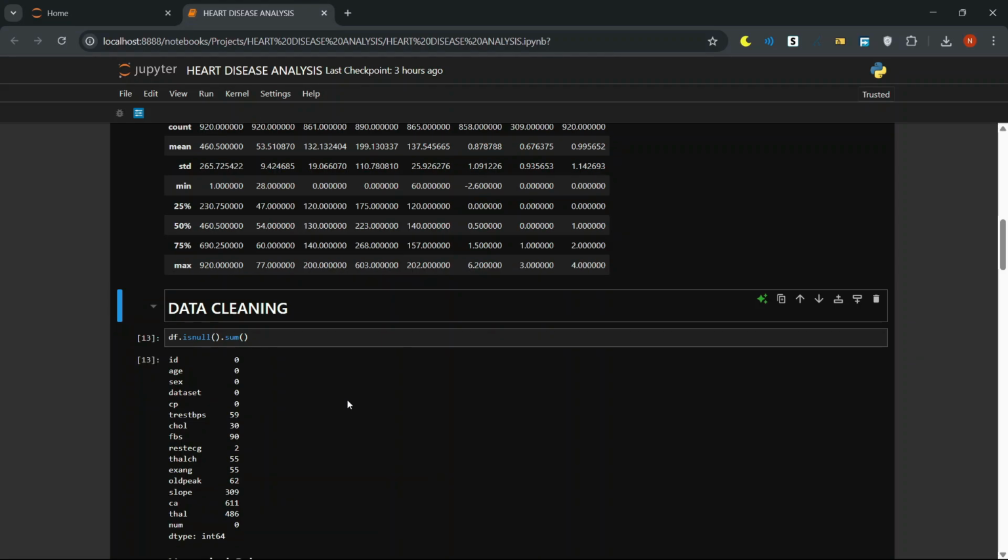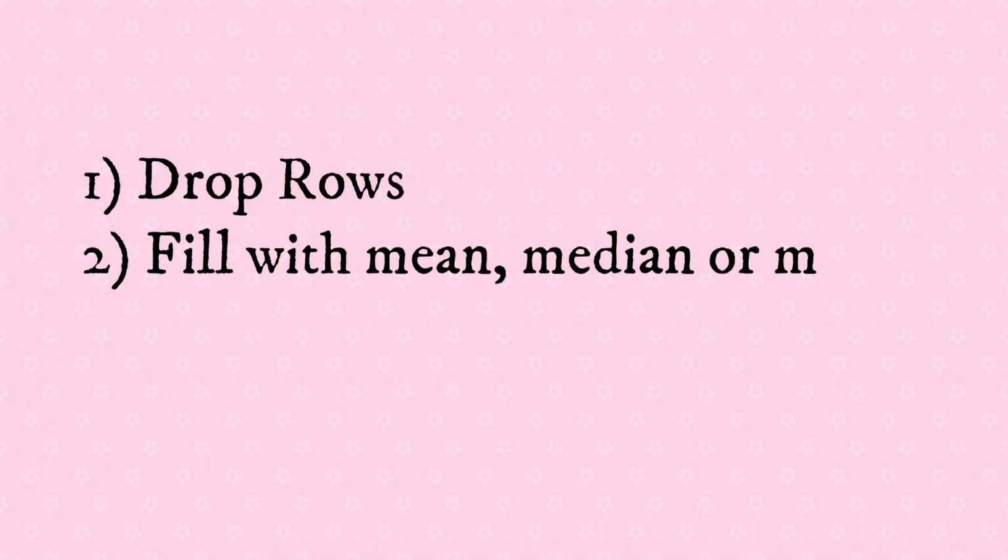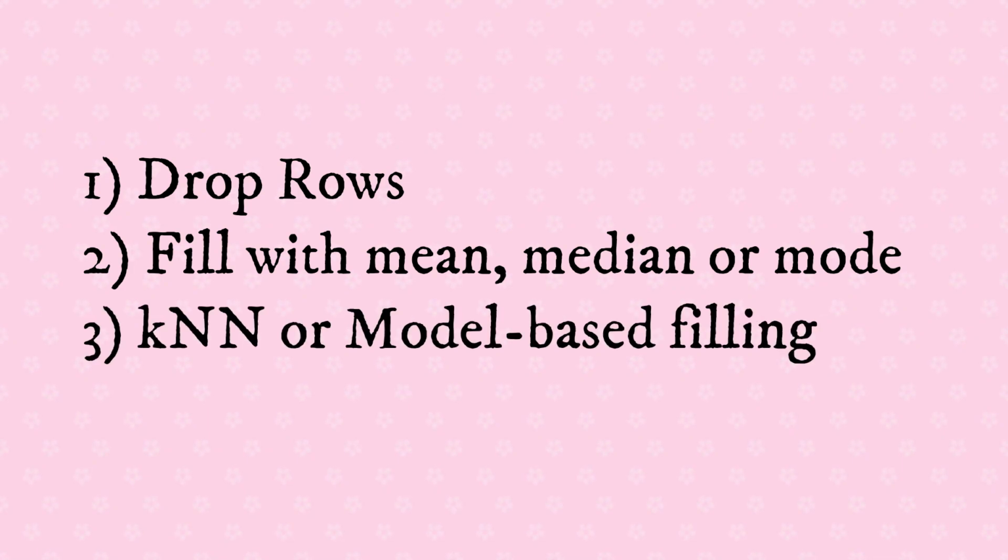When there are missing values in our data, we have two choices. Drop rows where missing values are found, or fill them with mean, median, or mode, or an advanced method like k-nearest neighbors imputation or model-based imputation.